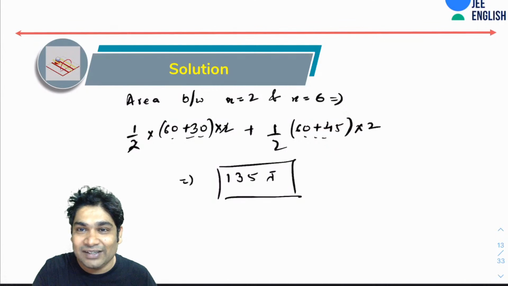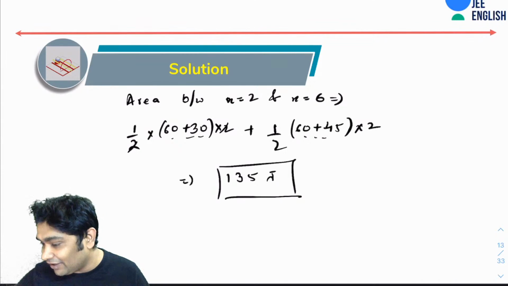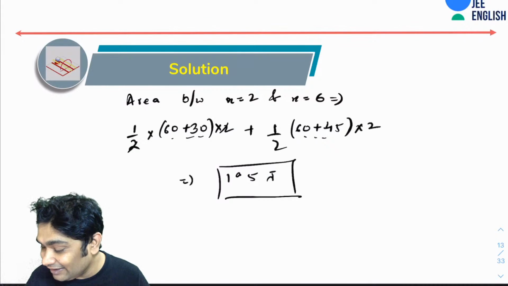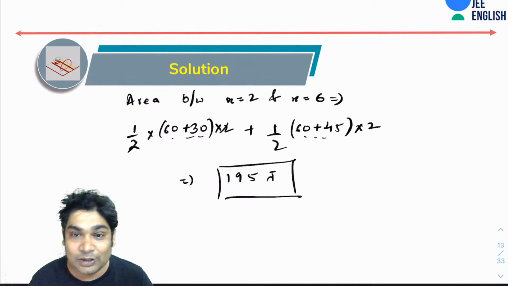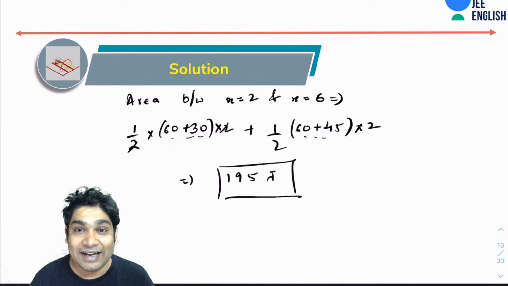Yes, it will be 135. 90 plus 105. Okay, so sorry, 195. Yes, 195 is the correct answer. My bad. Yes, that is the correct answer. Absolutely, 195. It will be 90 plus 105.